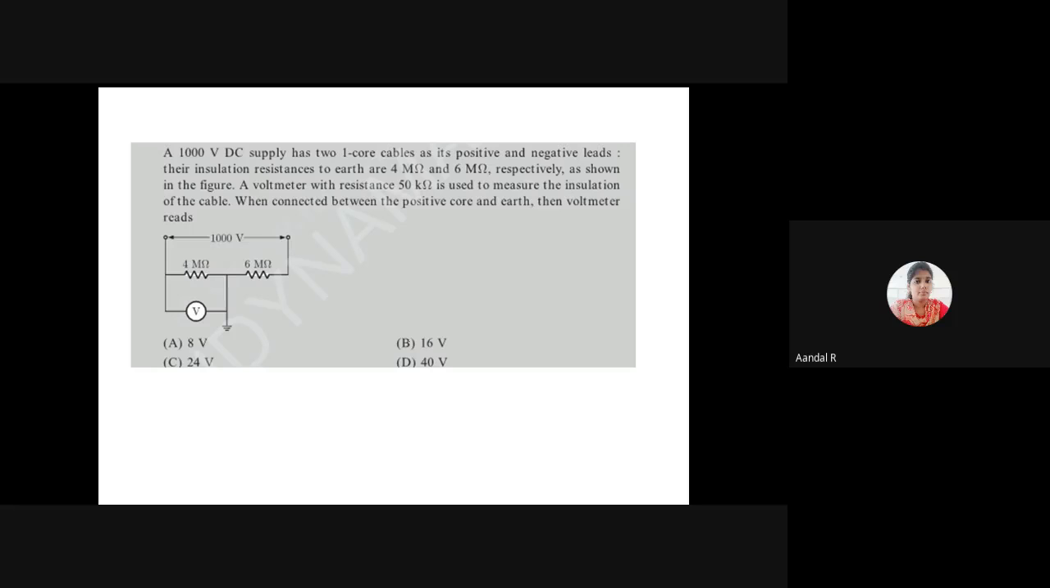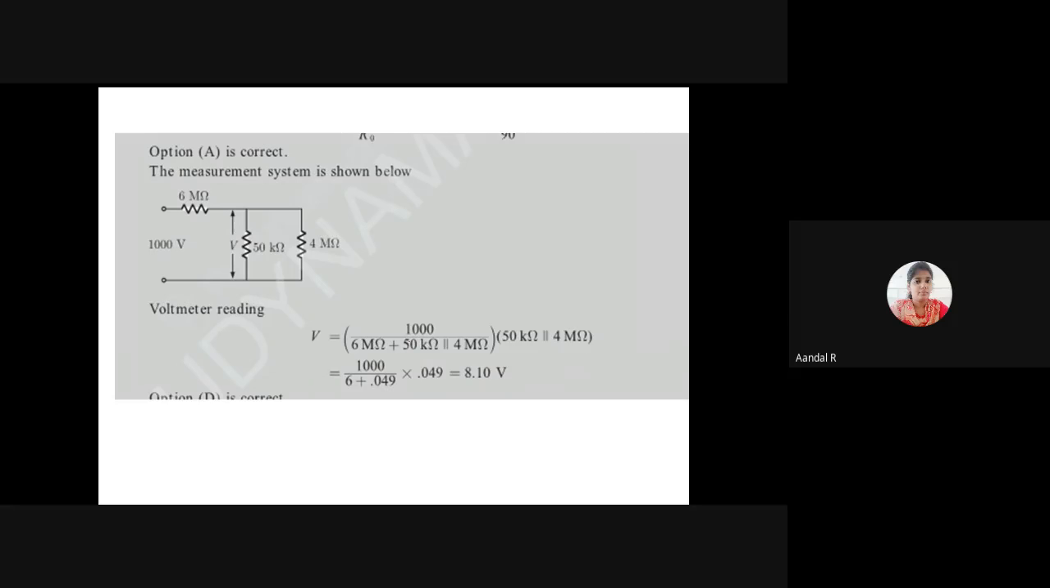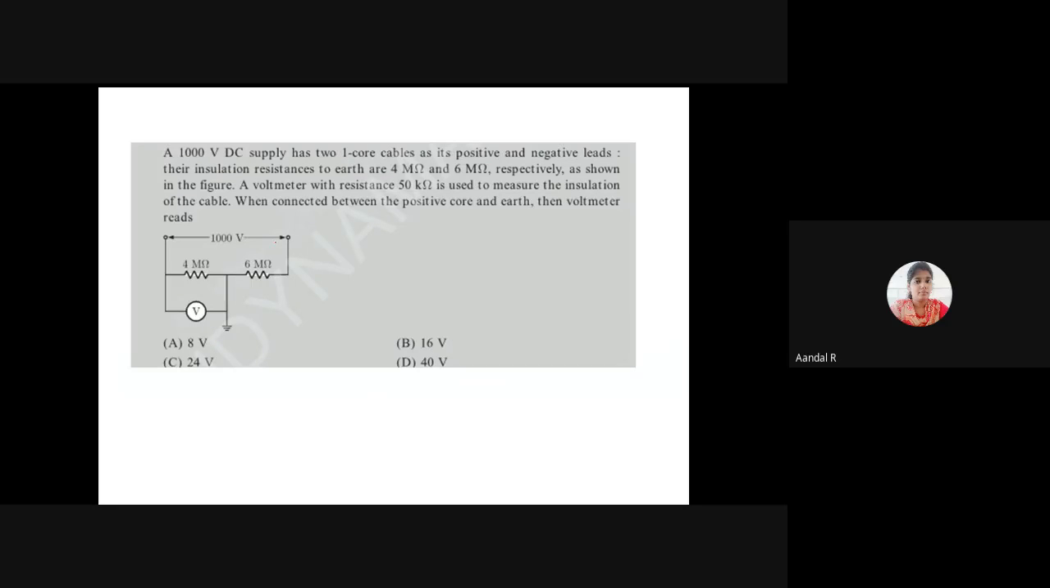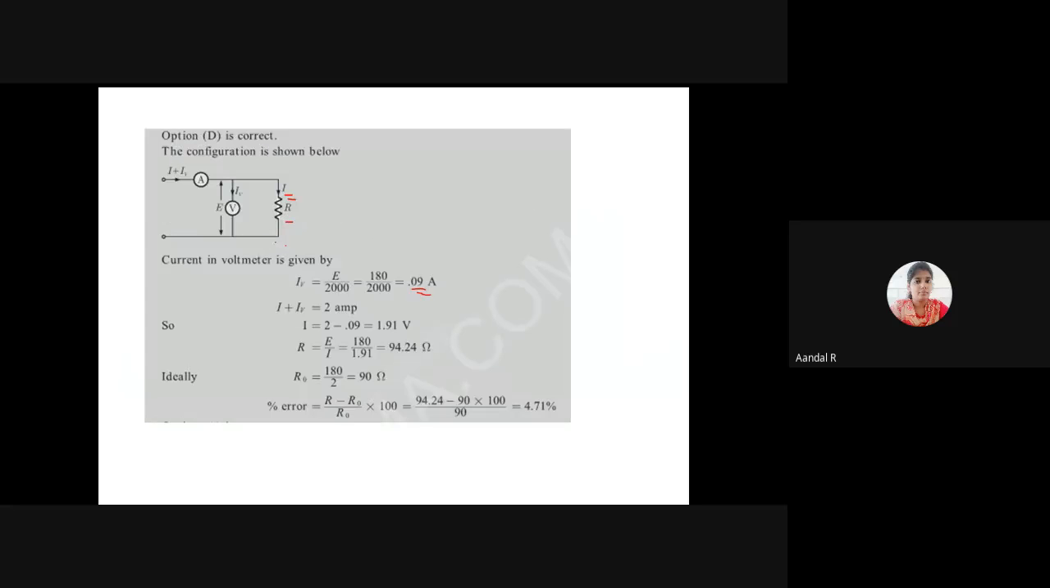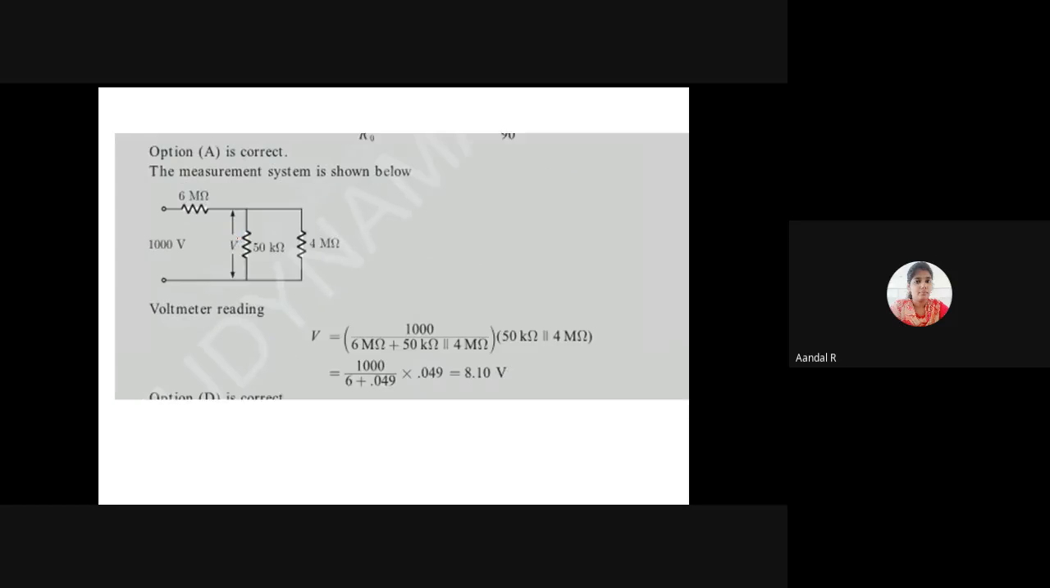A voltmeter with resistance 50 kilo ohm is used to measure the insulation of the cable. When connected between the positive core and earth, what will the voltmeter reading be? I am remodifying the given diagram. The voltmeter with 50 kilo ohm resistance is connected in parallel across the 4 mega ohm.